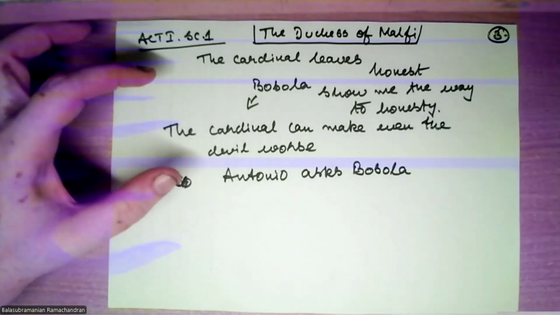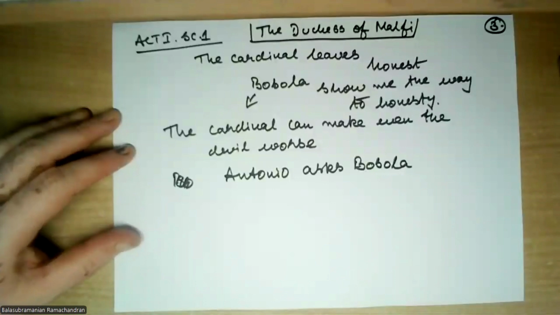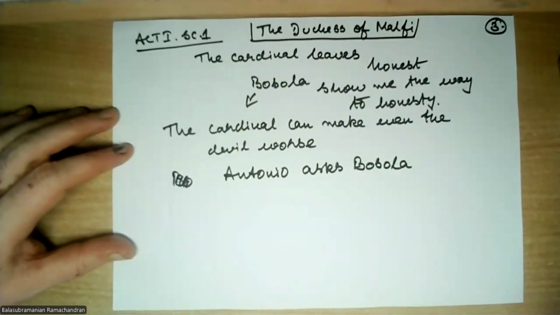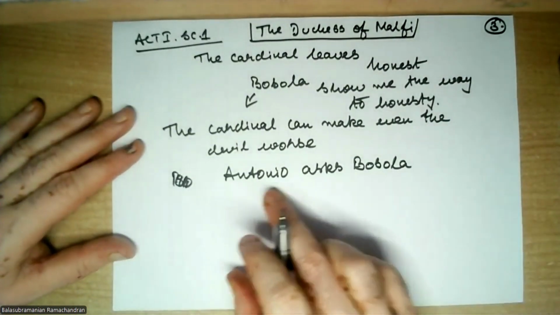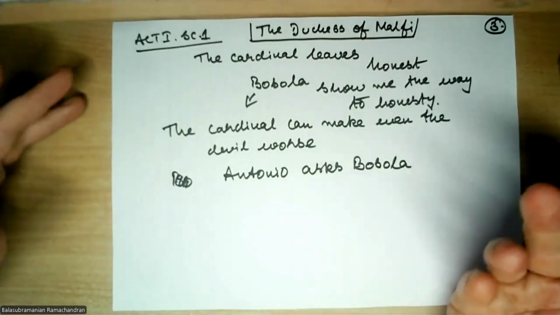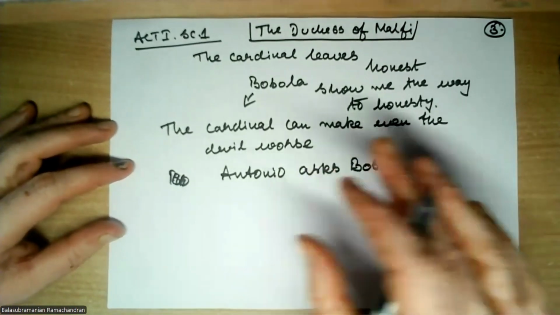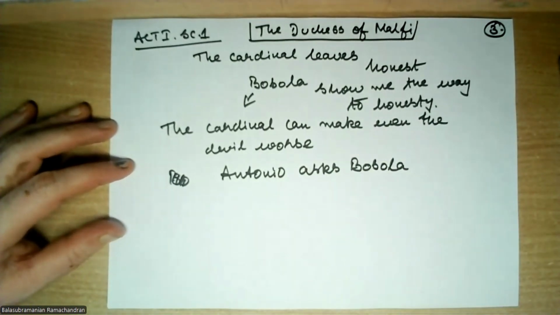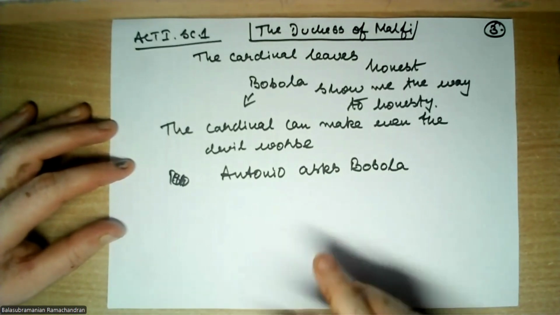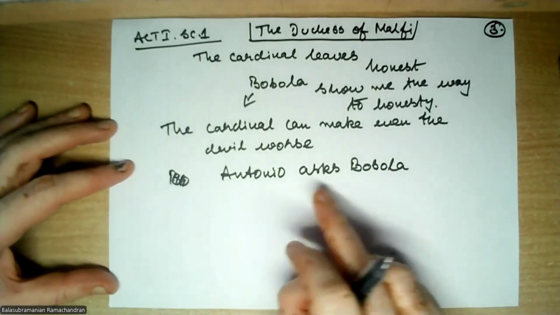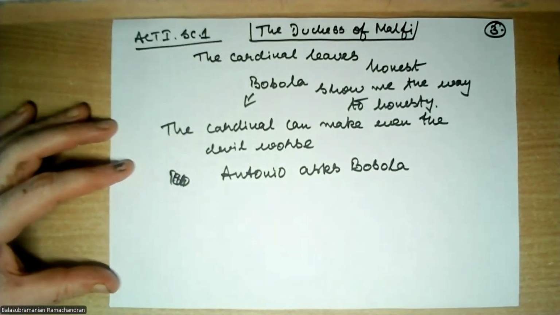These lines will come, and then you'll have to fix the context. So Antonio asks Bosola, what is wrong? I mean, did something happen between you two? You seem to be a bit angry. That is his question. And immediately Bosola says those famous lines in Act 1, Scene 1.